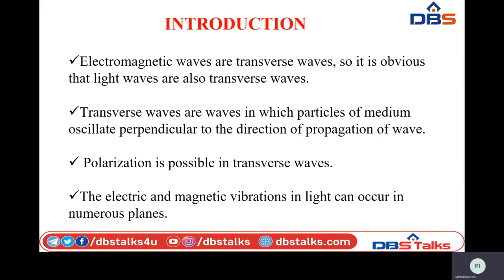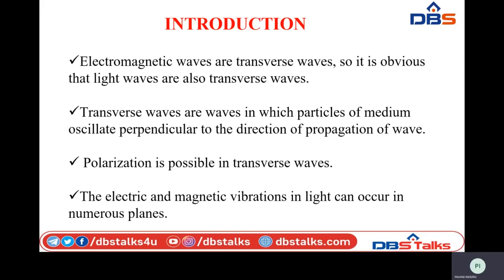Transverse waves are waves in which the particles of the medium oscillate perpendicular to the direction of propagation. That means if the wave is propagating along the x direction, the particles vibrate perpendicular to the x axis.